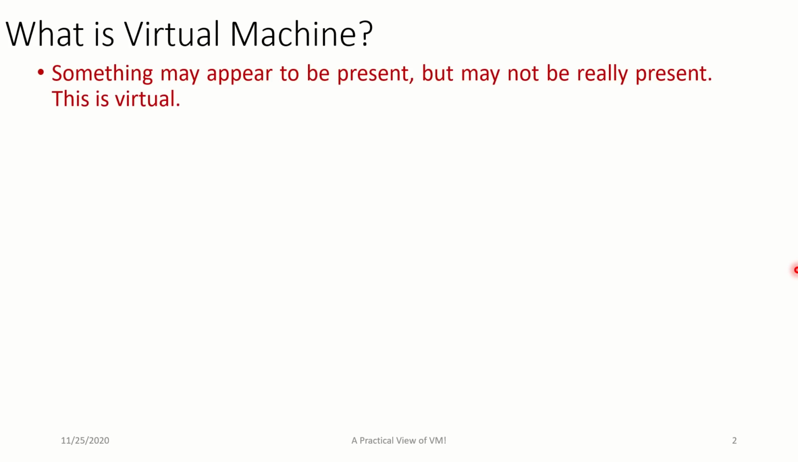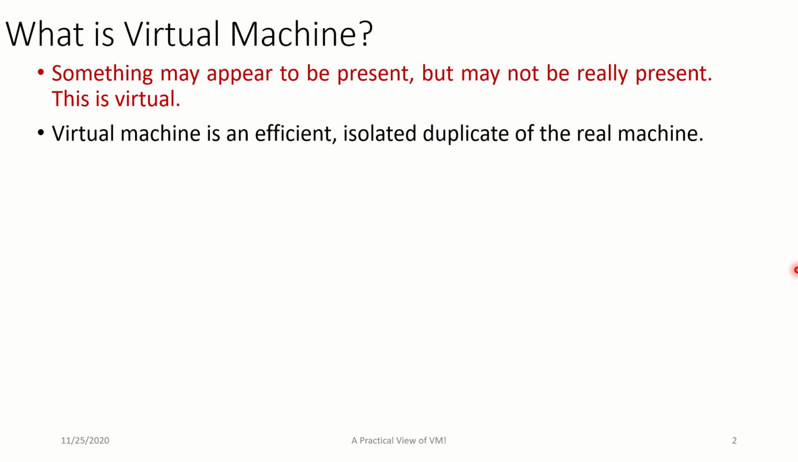What is a virtual machine? That's the first question that we need to answer. The term virtual itself is very interesting. Something may appear to be available, but it may not be really present. It is there, but it is not there. That's what we call virtual. And a virtual machine is no different. It is there, but it is actually not there. A virtual machine is efficient, isolated, and it is a duplication or cloning of a real machine. I can get a cloned copy of a real machine, and that's what a virtual machine is all about.